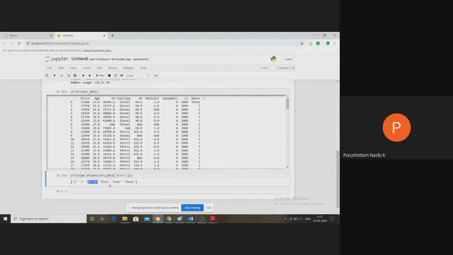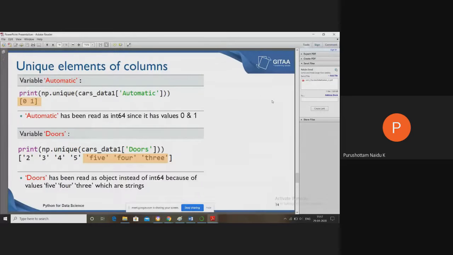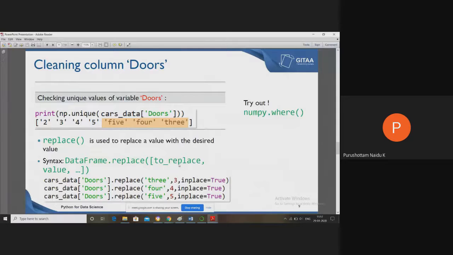Okay, so what we can do is replace 5 with numeric 5, 4 with numeric 4, and 3 with numeric 3. That is called cleaning. For that purpose we use a method called replace, or the where method can also be used.